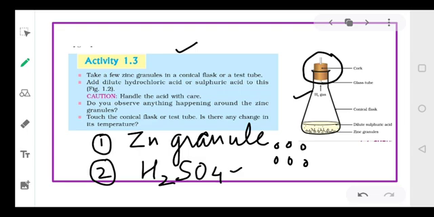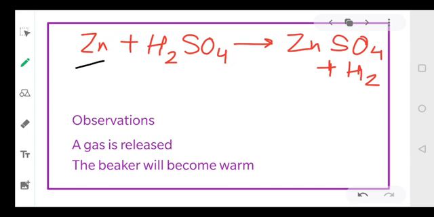So what will we observe? Now try to touch the conical flask also. Touch it on this side. What do you observe? You will observe that this conical flask is warmer. It is hotter, right? So what happens? Zinc reacts with sulfuric acid.